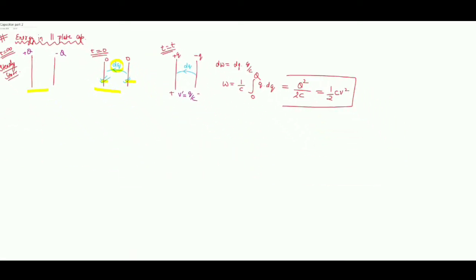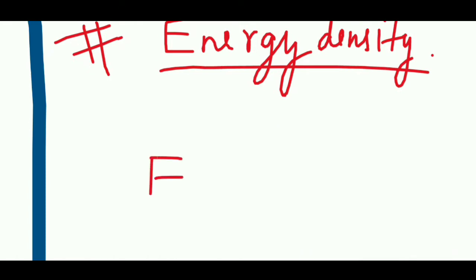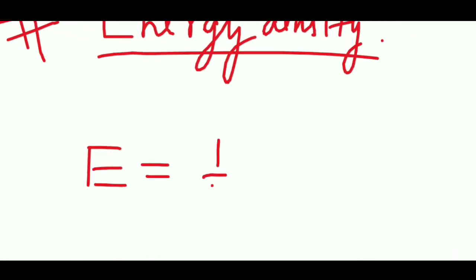Okay. Now the next point which we are going to discuss is energy stored per unit volume. Energy stored we have already figured out, which is half cv square. So if we want to find the energy per unit volume, or energy density, what will we do? We will have to divide this energy by volume. Let us check how to derive that expression. So for energy density, I will first write energy equals half cv square.